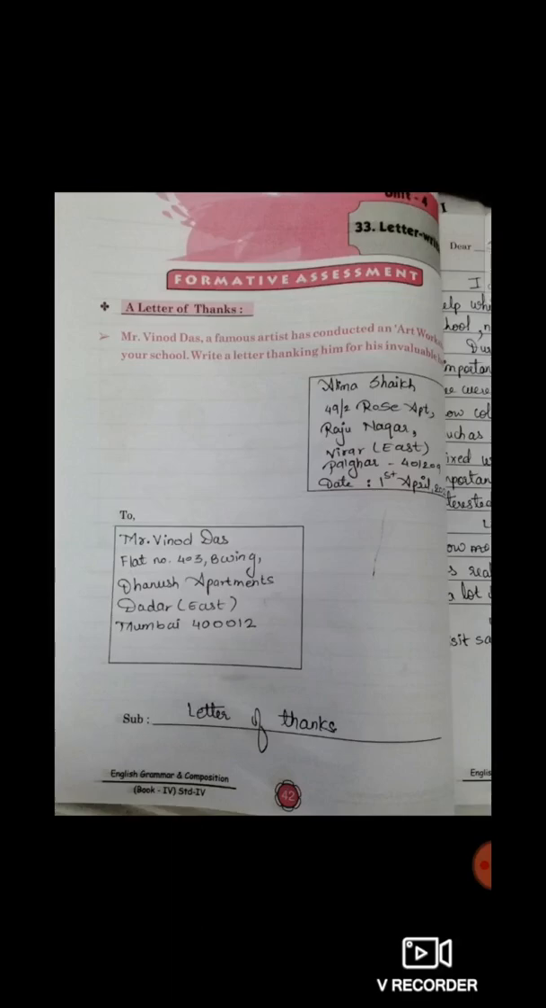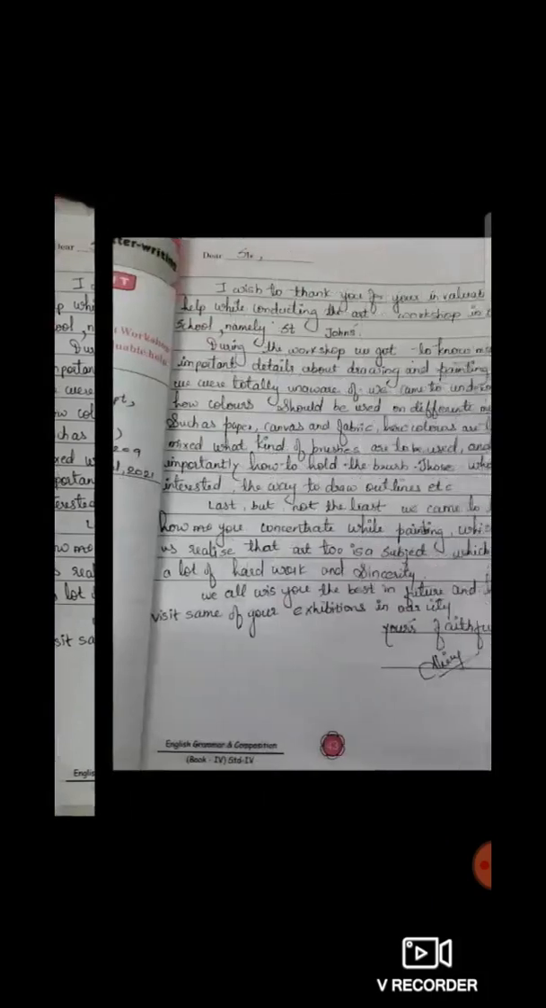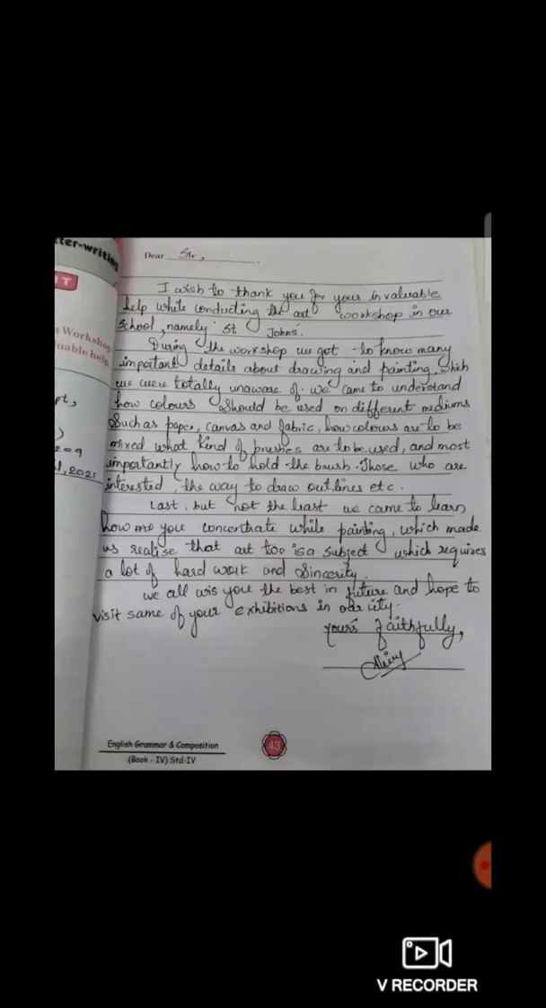So students, now the next line, it is a subject, and if we are writing a formal letter, we have to mention the subject. So here the subject is letter of thanks. Now students, we will continue the letter on the next page. So here, page number 43.